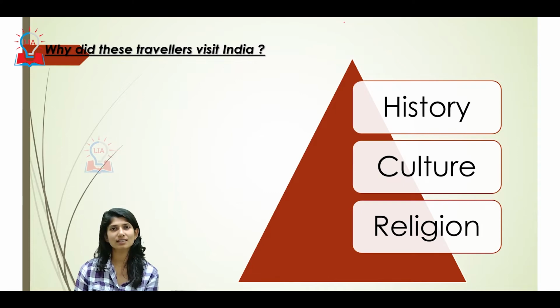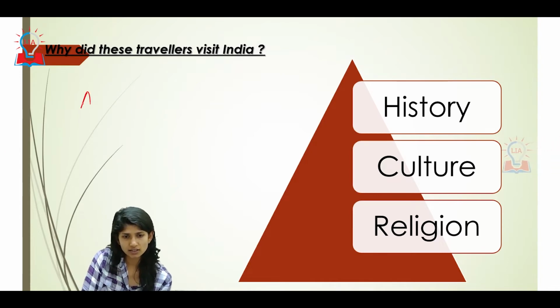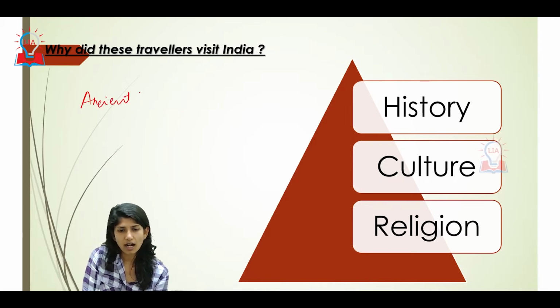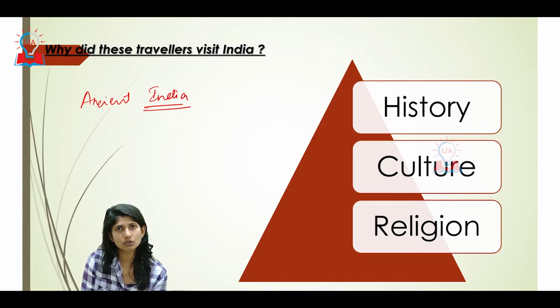Now, India is a land of diversity. If India is a land of diversity, it means we would have had multiple people wanting to know about the diversity and how we are sustaining as a country. Now we are speaking about ancient India. At that point of time, the entire geographical concept of India was very different from today.